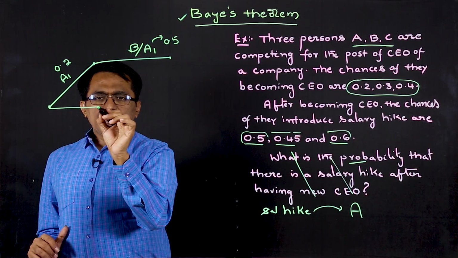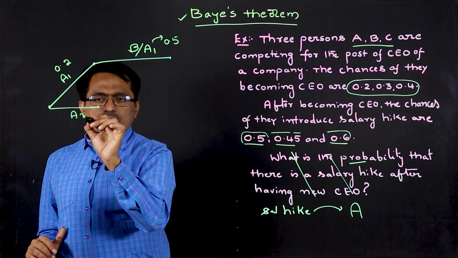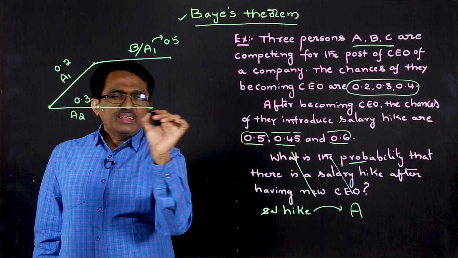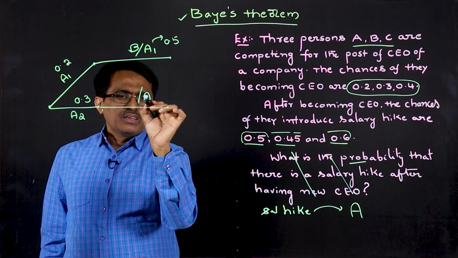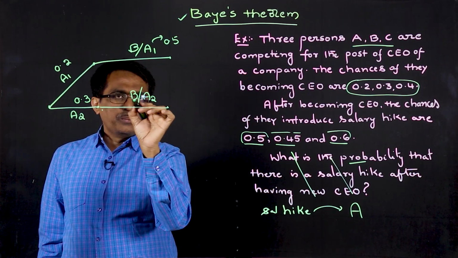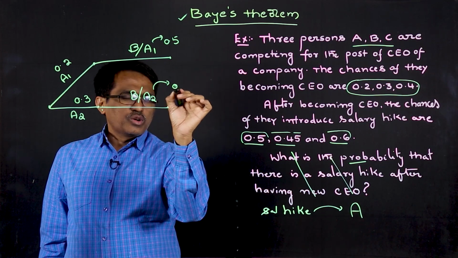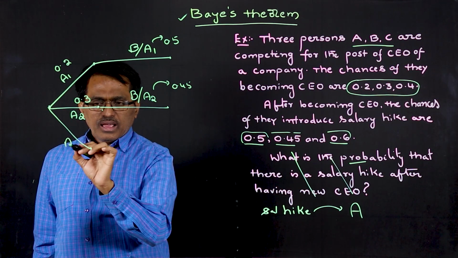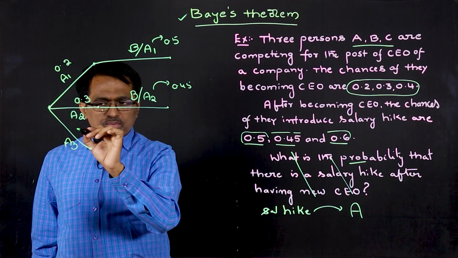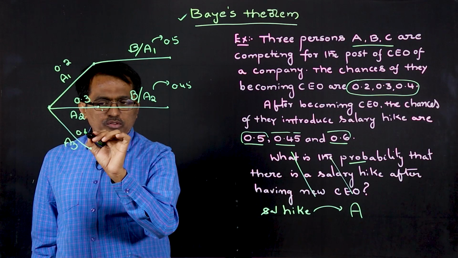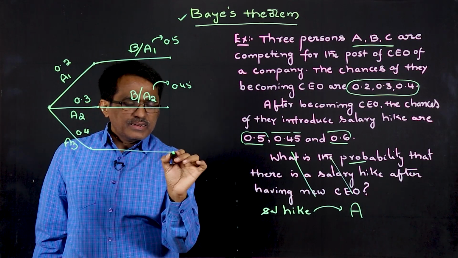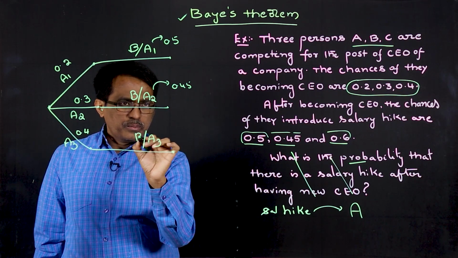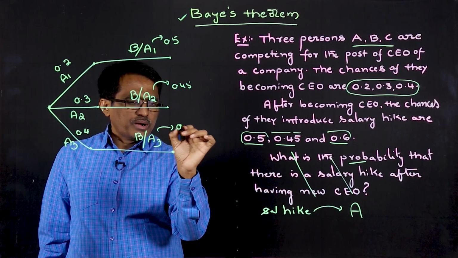Similarly, the second person becoming CEO with the probability 0.3 and taking a decision, that is A2 followed by B, with the probability 0.45. And the third one, A3, the third person becoming CEO with the probability 0.4 and taking the decision related to the salary hike, that is A3 followed by B, with probability 0.6.